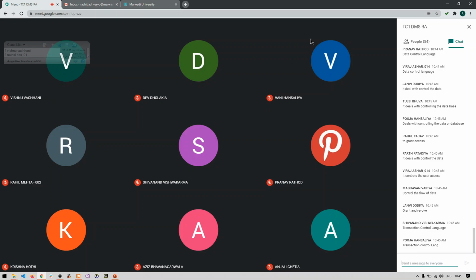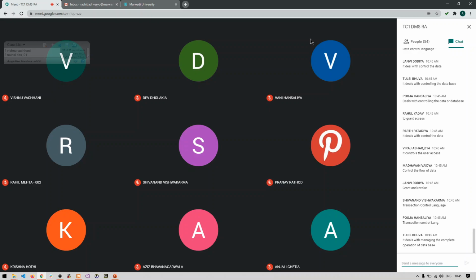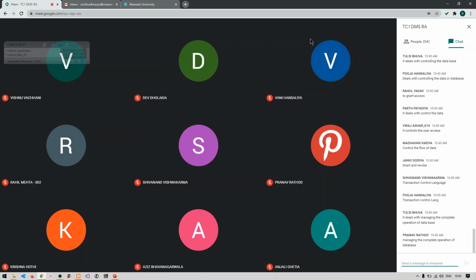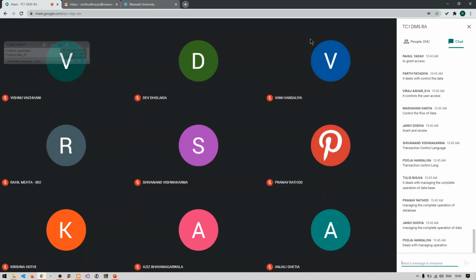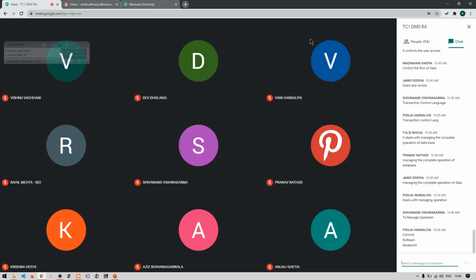TCL, transaction control language. And what are the commands and use of it? Managing the complete operations of database. So once the operation is executed successfully, it is giving commit command. Then if there is some error and failure, then we roll back, and it uses checkpoints or save points for database recovery, right? Okay.